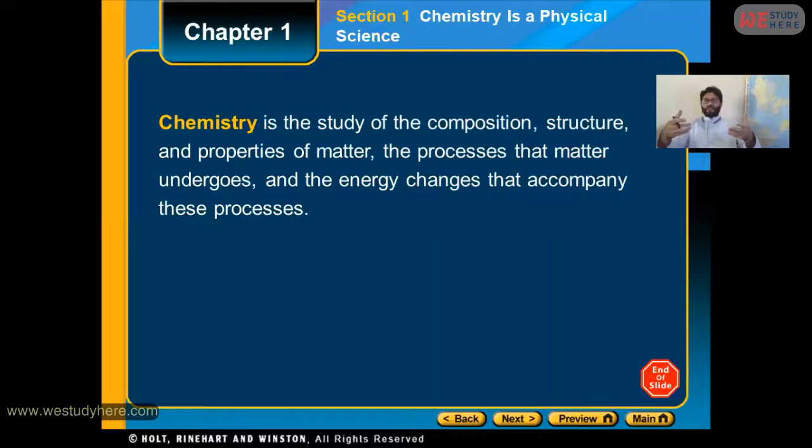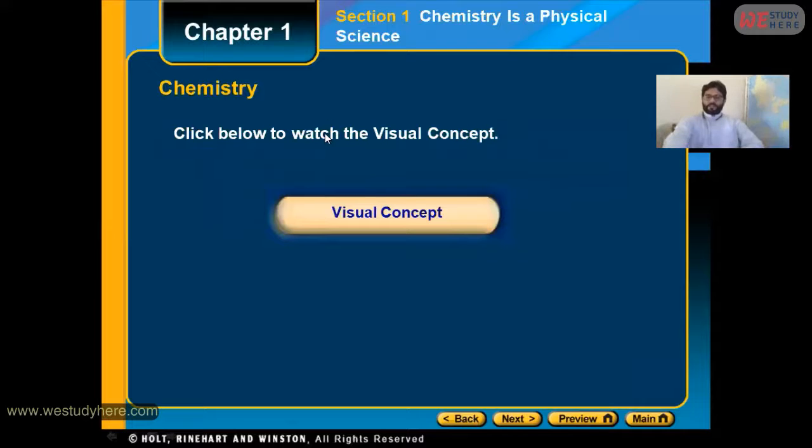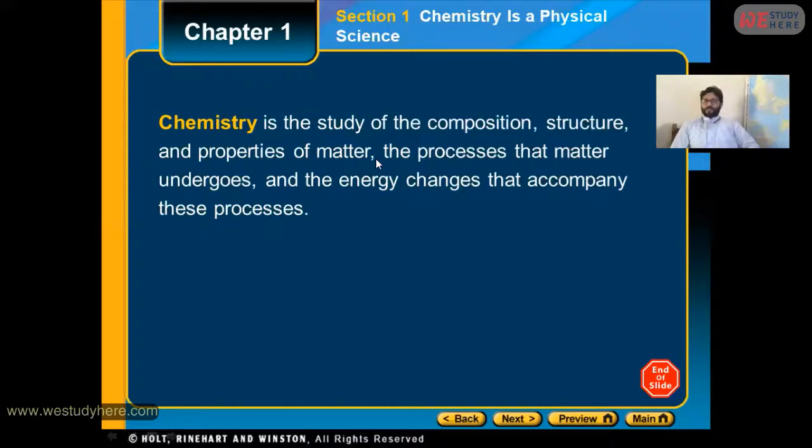Let me start with the definition of chemistry first. Chemistry is the study of composition, structure, and properties of matter. From these three points, let me tell you about matter first. If I'm talking about a glass of water, water is matter. How can we define matter? Matter is anything that occupies space and has some mass. Each and everything in this universe is matter, except some things like light.